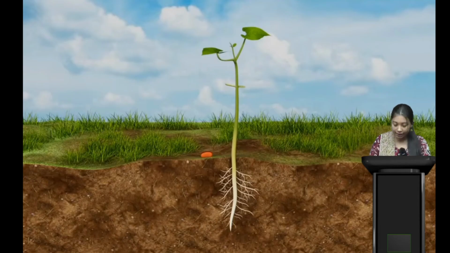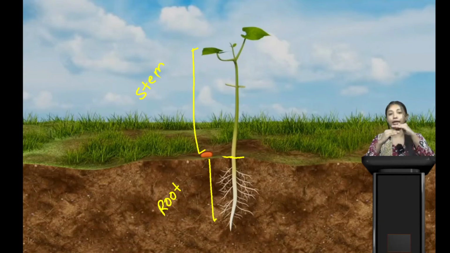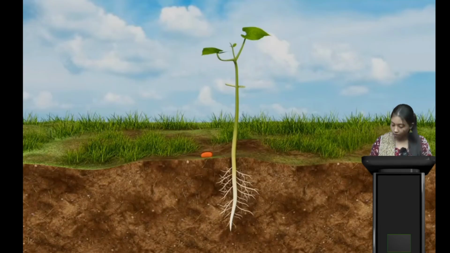We can see a very beautiful plant, isn't it? And if anyone asks how many parts a plant has, then in very simple words I can say a plant is divided into two main parts: one is the root and another one is the stem. The root is the portion that is placed under the soil, and the stem grows above the soil.